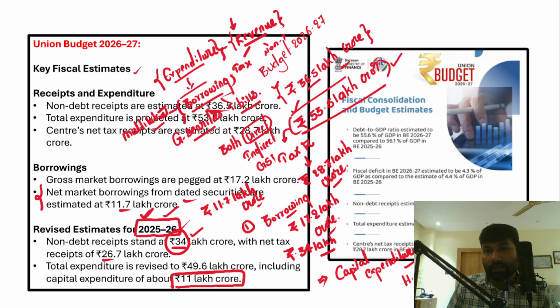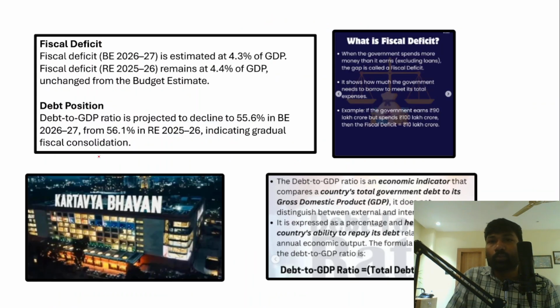Now, high capital expenditure generally means that the government has been creating productive assets, and they are going to benefit the economy in the future or in the long term. Right. So I hope you have understood some basic details about the receipts and expenditure this fiscal year, the revised estimates for the previous year, and then the borrowings of the government to meet its welfare obligations.